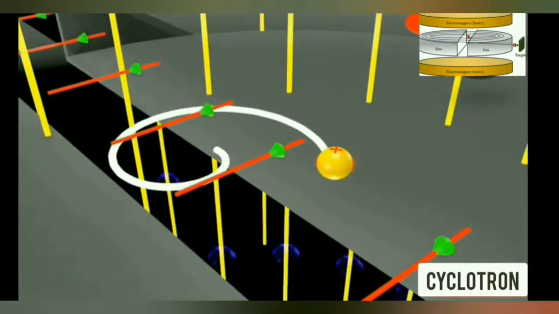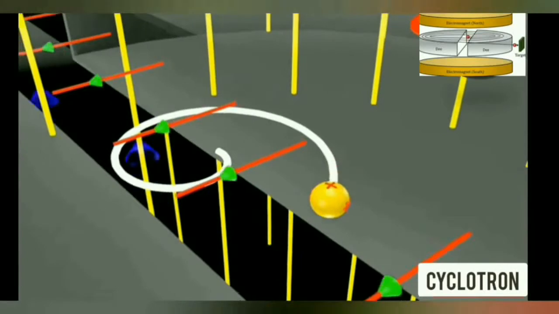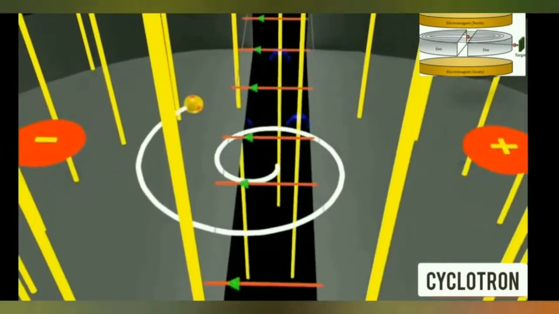So this process continues, and as a result, the charged particle keeps on gaining energy. The time period of the oscillating electric field is given by T = 2πm/qB. A question may arise that the time period taken by the charged particle will keep on increasing with the increase in the radius of the semicircular path.